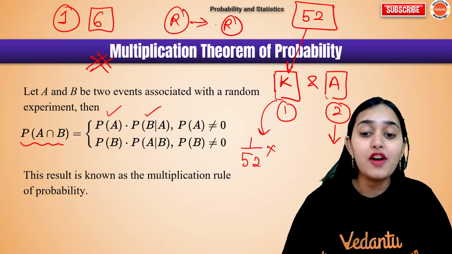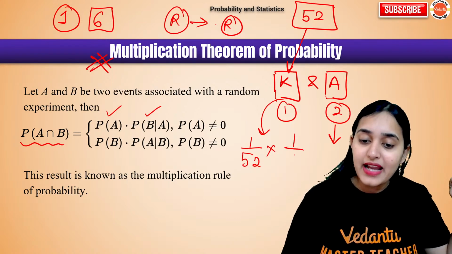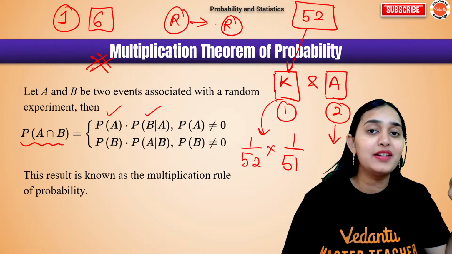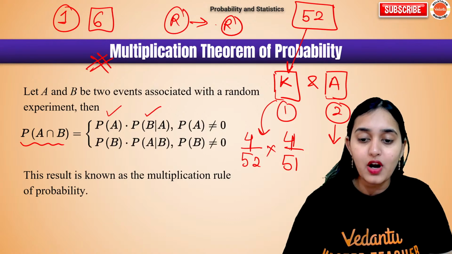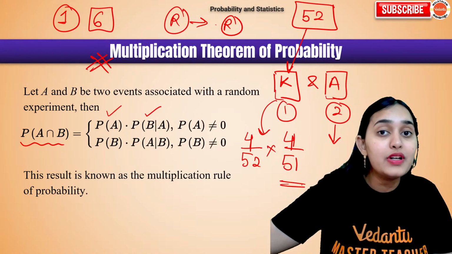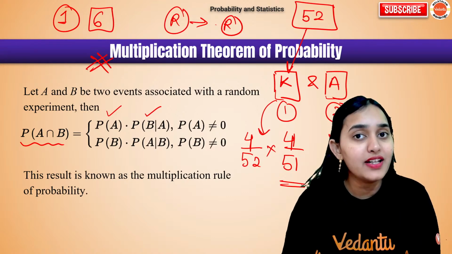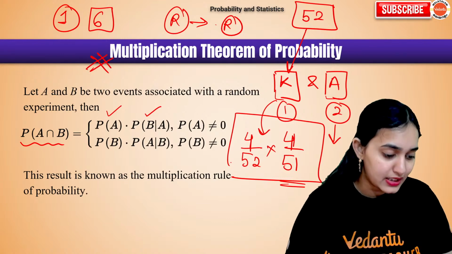What is the probability of getting an ace when the king is already taken out? 1 out of 51. Why? Not 1 out of 51. Sorry, my bad. 4 out of 52 and 4 out of 51. Now, why 51? Because 1 card is already out. Inside, we have only 51 cards remaining. This is multiplication theorem. Understood?